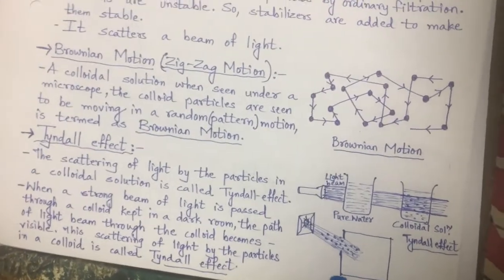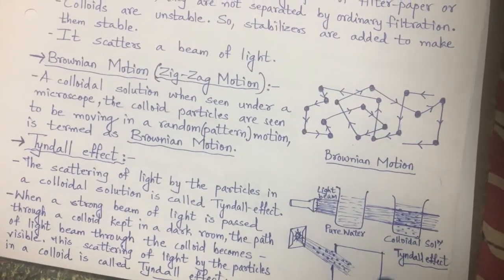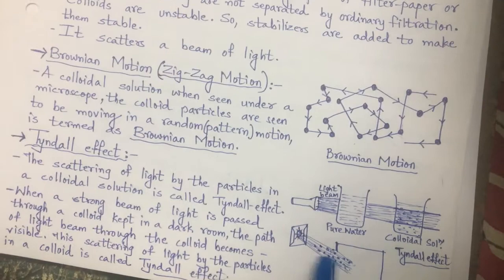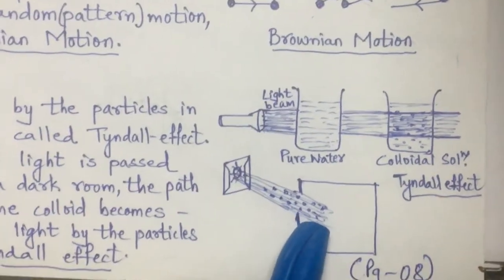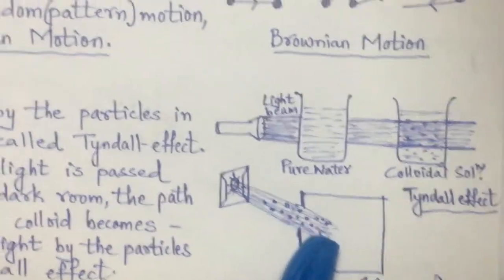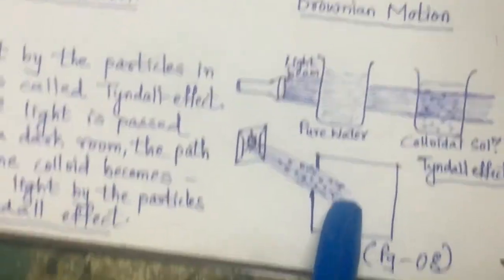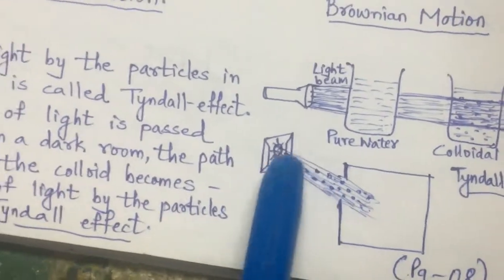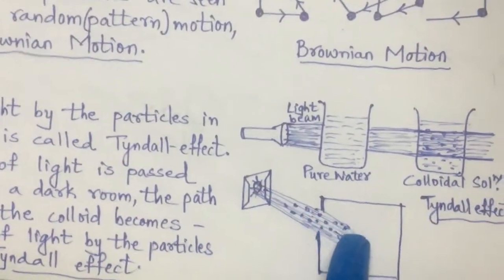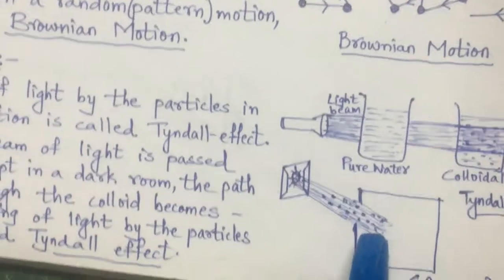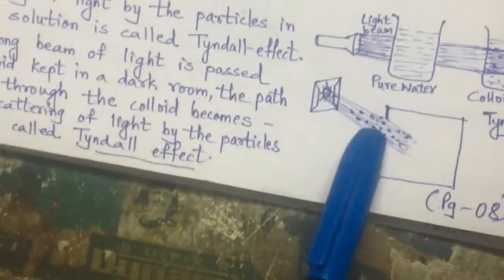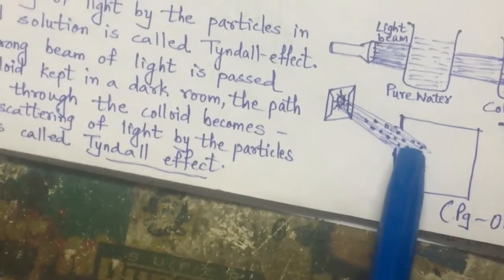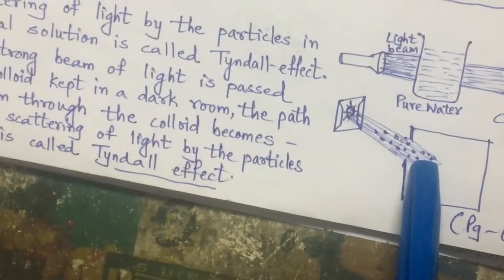Sometimes you might have observed, in a room in which you are sitting, that when the sun's beam of light enters from the window, you are able to see the particles floating in that beam of light. This is the scattering of the beam of light by the dust particles in the air.